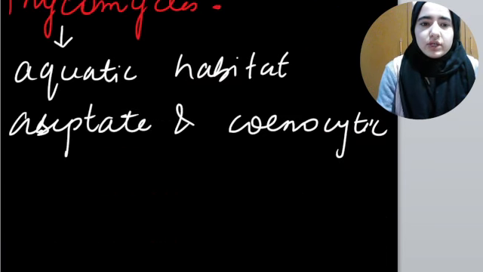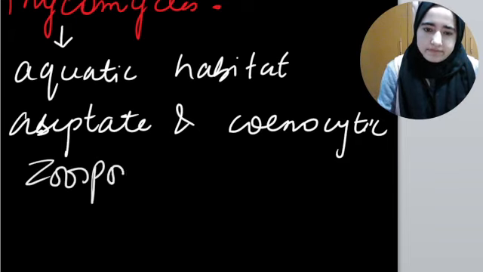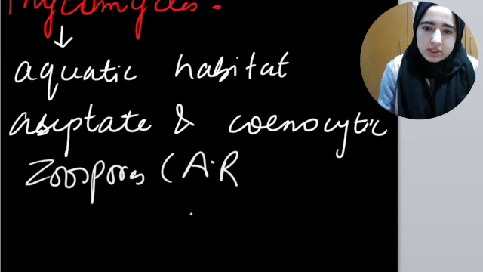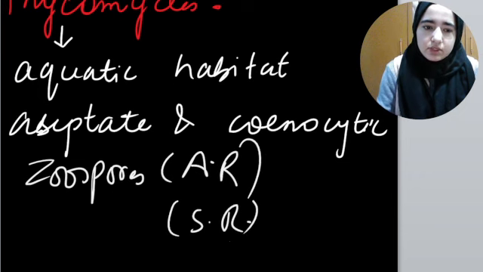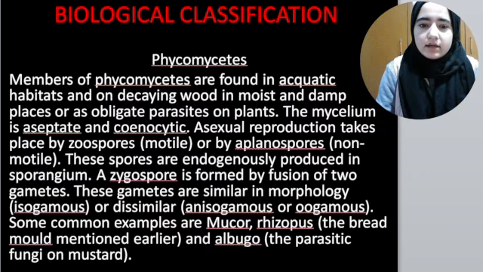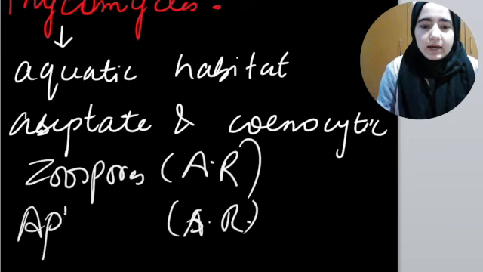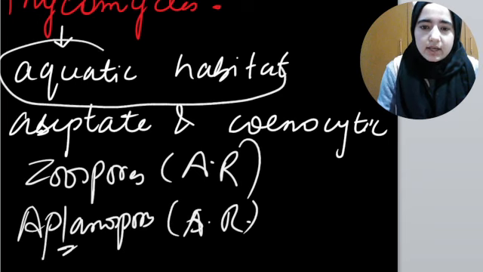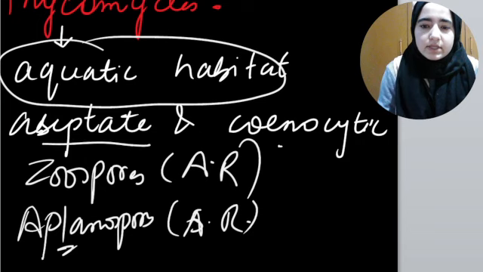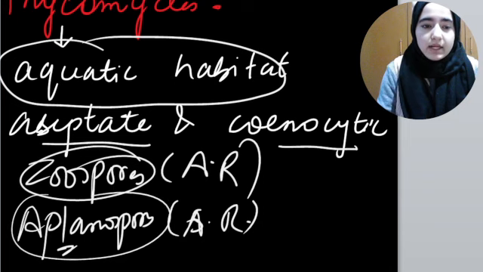Asexual reproduction in them takes place by zoospores or by aplanospores.